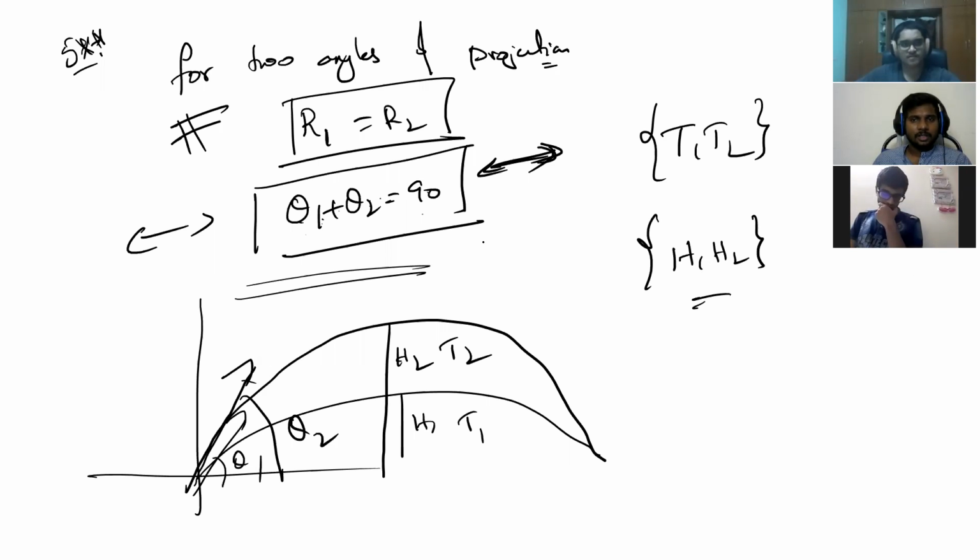You need to derive the product of T1, T2 and the product of H1, H2. It's a crash course, that's why I'm going a bit paced.